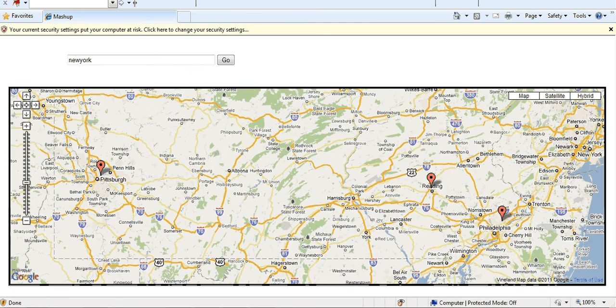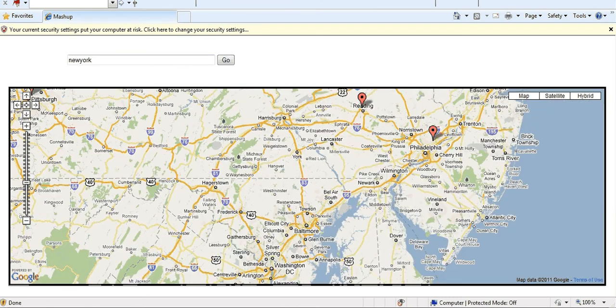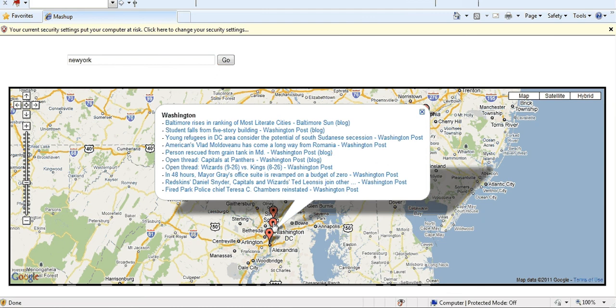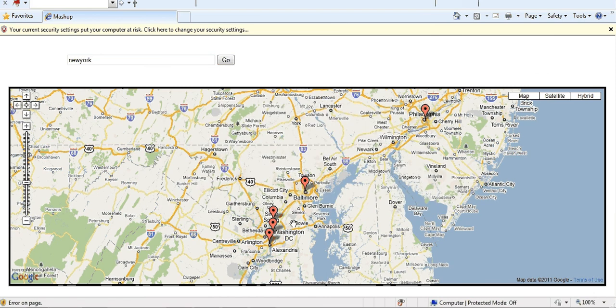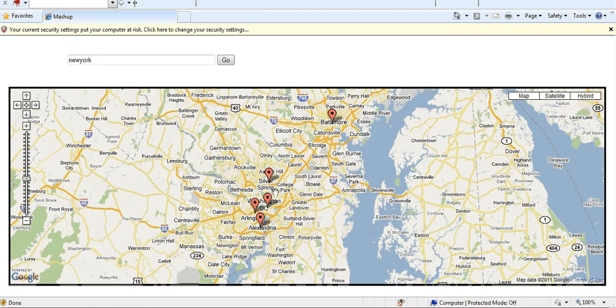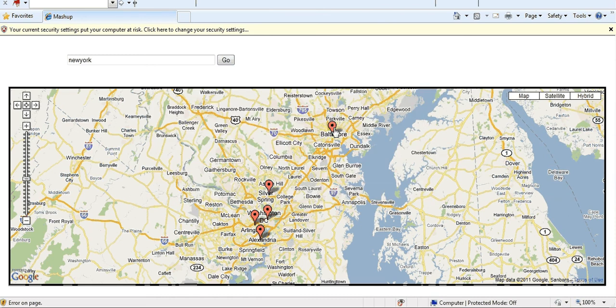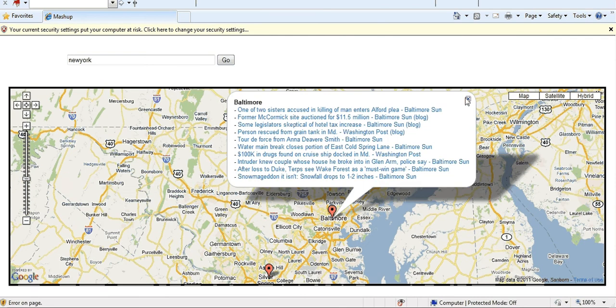And let's change the frame again. It will take some time to load. Now it has been loaded. Let's click on the news for Washington DC. These are the news for Washington DC. Alright, let's zoom a bit. Now that we have zoomed, these are the news for Washington DC. These are the news for Baltimore, Silver Spring.